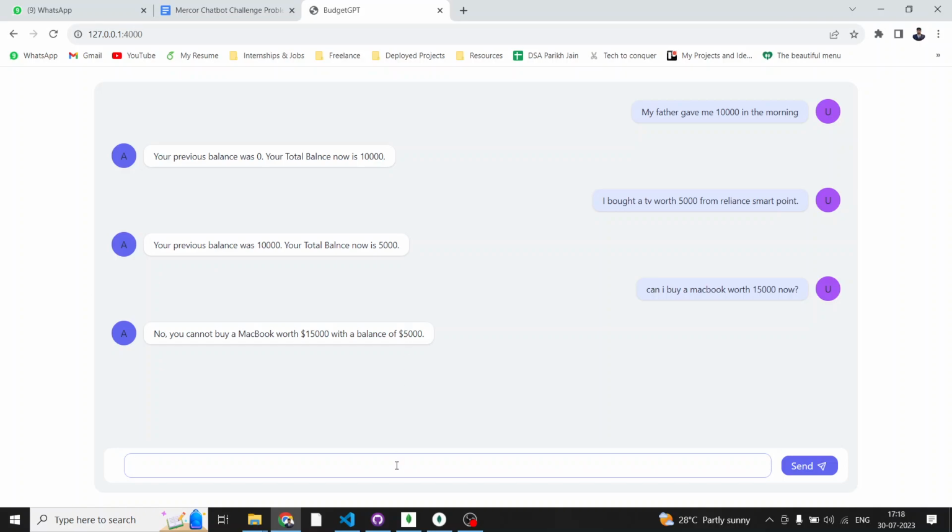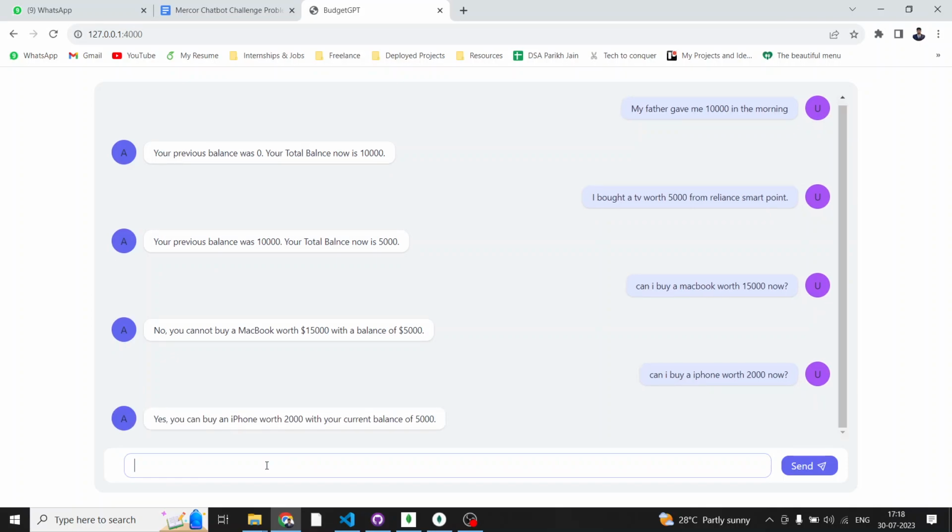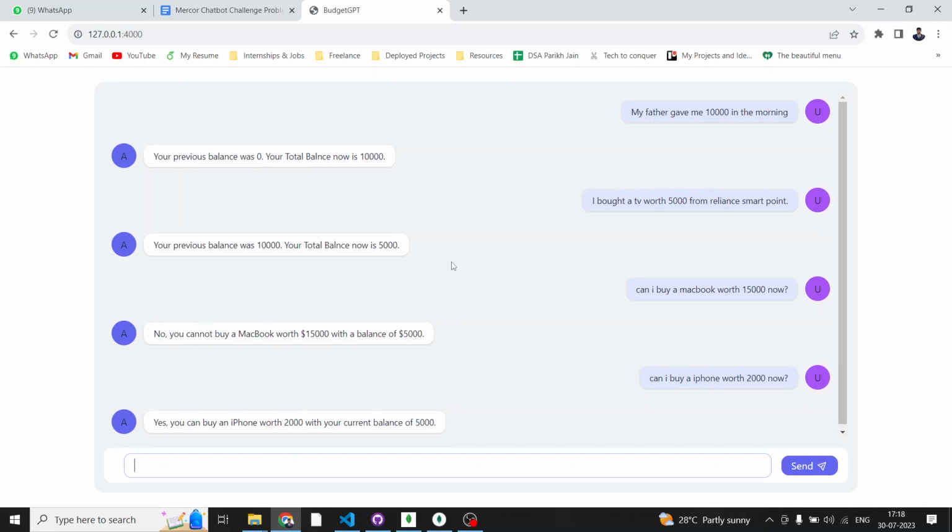Now I'll copy paste this to save some time, and say, can I buy an iPhone worth something less than my current balance, maybe 2,000 now? I'll hit enter, and it says, yes, you can buy an iPhone worth 2,000 with your current balance of 5,000. This is how it works.